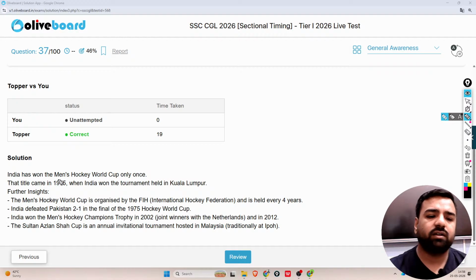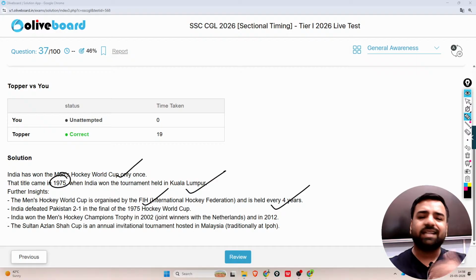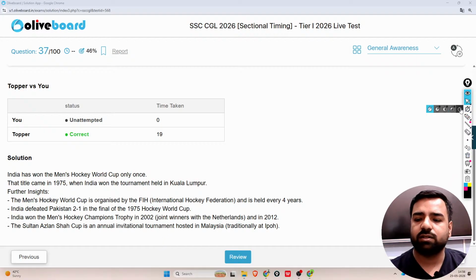India has won the Men's Hockey World Cup only once, and that was in 1975 when the tournament was held in Kuala Lumpur, right? The Men's Hockey World Cup is organized by FIH, that is International Hockey Federation, which is held after every 4 years. It's just like the Cricket World Cup and FIFA World Cup. India defeated Pakistan by 2-1 in the final of the 1975 Hockey World Cup. Okay, so that's done. What's the next question?